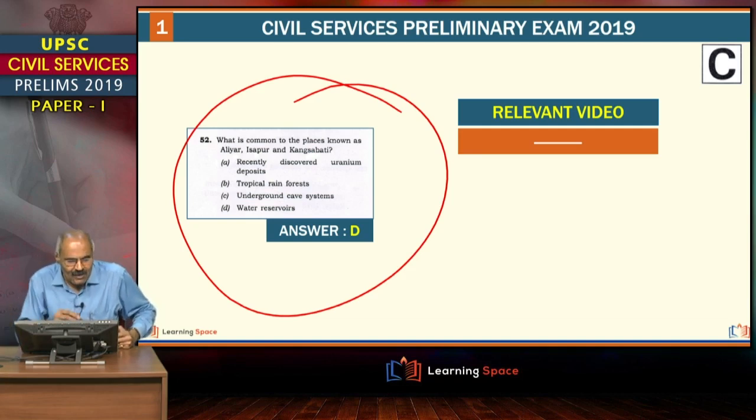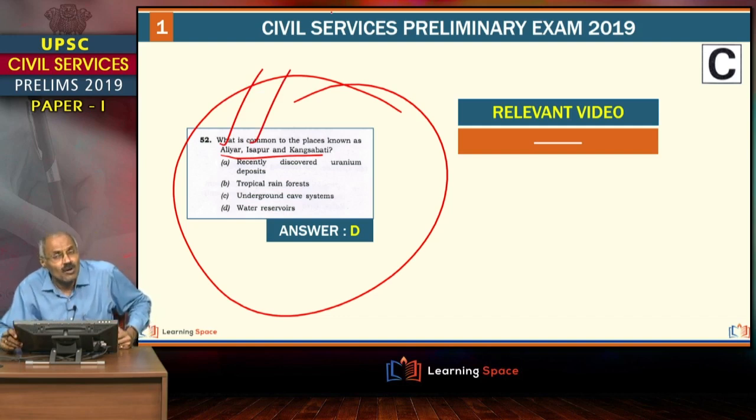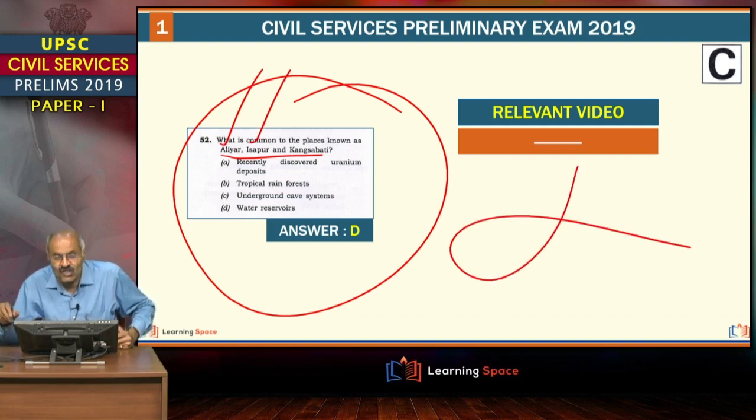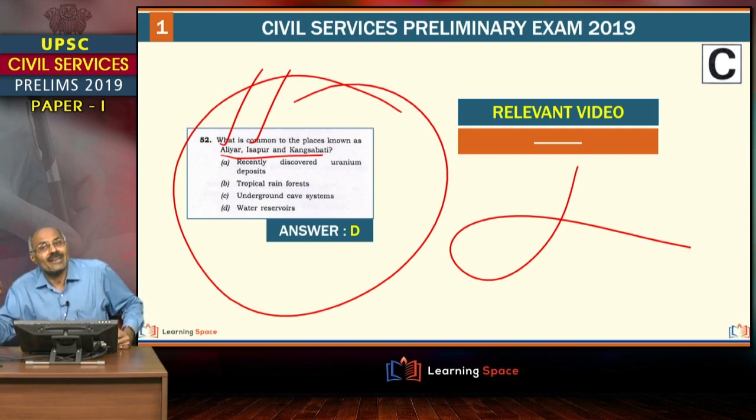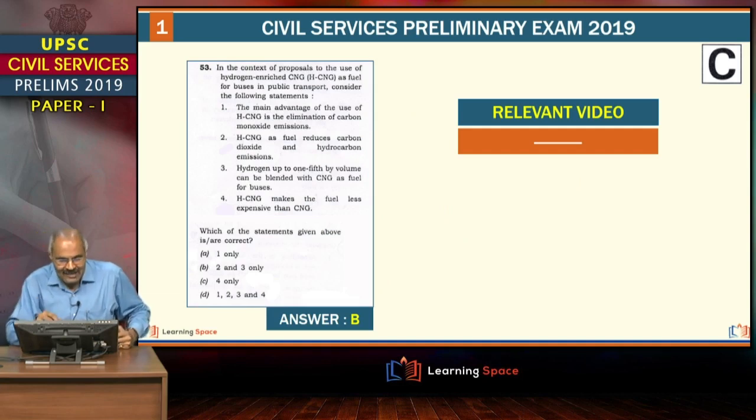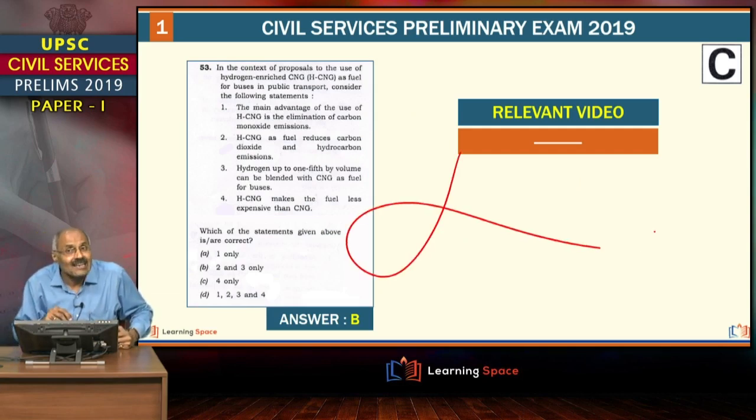Here you see, what is common to these three places? It is with regard to water reservoirs. They are in the news, Aliyar, Isapur, but somehow in current affairs we missed this, and this throws a message. We should look for even small things also which are important from a UPSC perspective, right? And this we have not covered clearly.